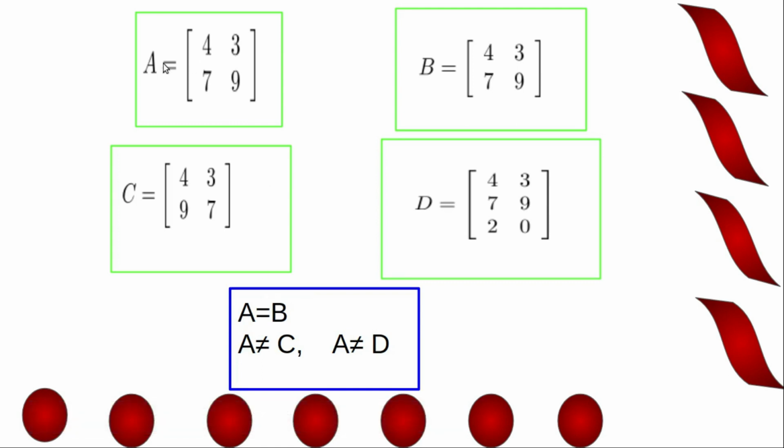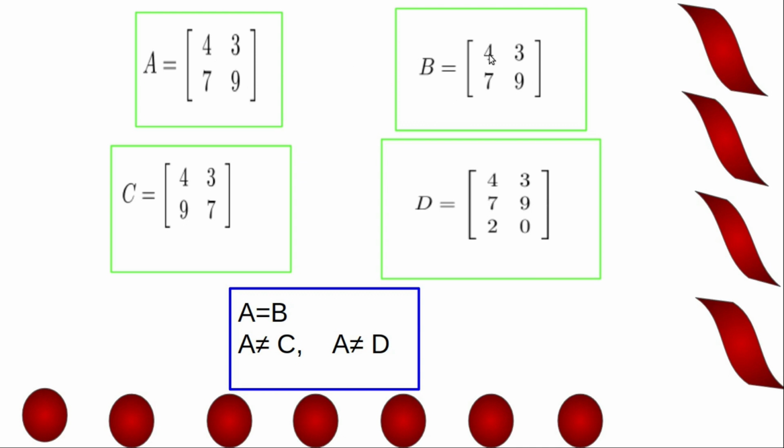Now consider four matrices A, B, C, D. A equal to matrix 4, 3, 7, 9. B equal to matrix 4, 3, 7, 9. Here order of A is 2 by 2, order of B is 2 by 2. So A and B are of same order. And corresponding elements are equal. A11 is B11, A12 is equal to B12, A21 equal to B21, A22 equal to B22.